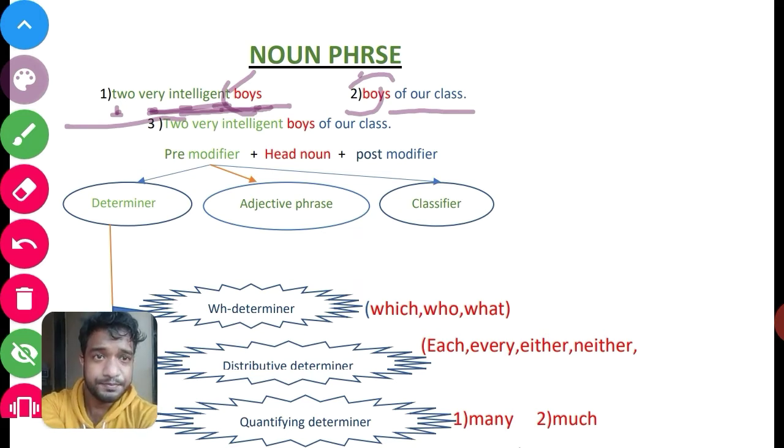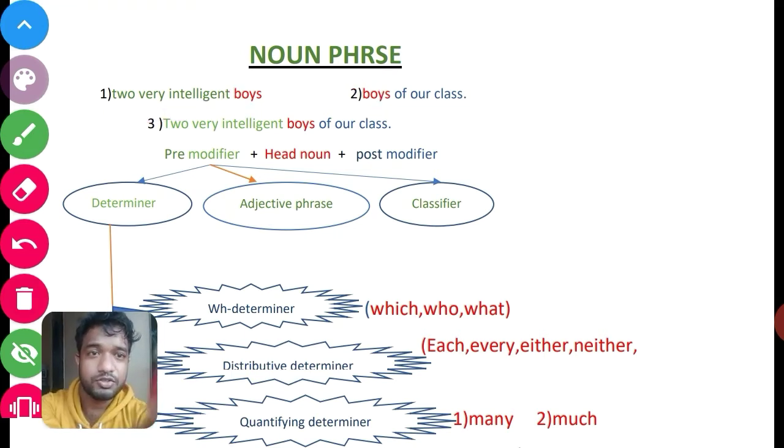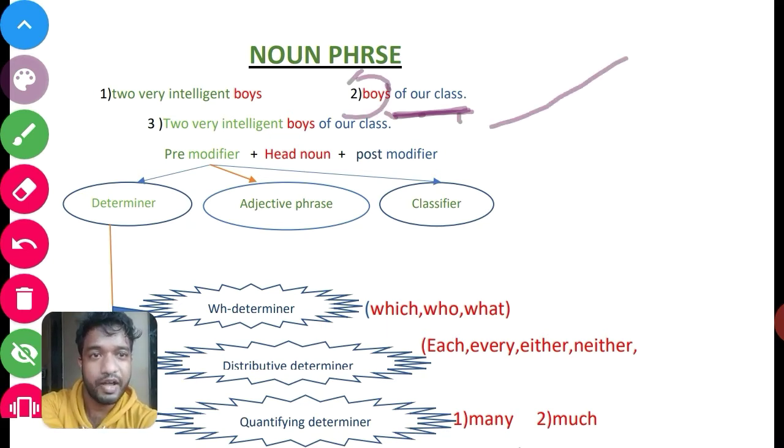In the second, boys of our class, if I say only the word boy, then we will think about any boys in general. If we add these words, of our class, then we will think about those boys who belong to our class. After adding these words, it modifies the noun, so we call it a modifier.